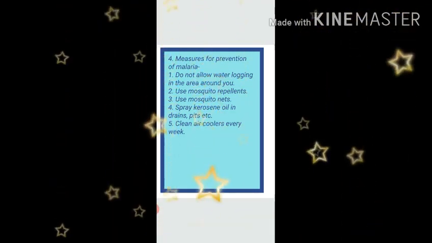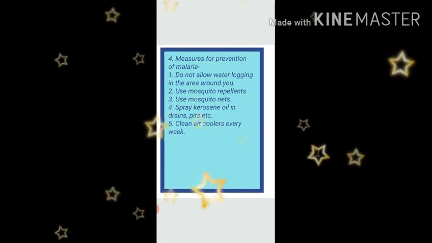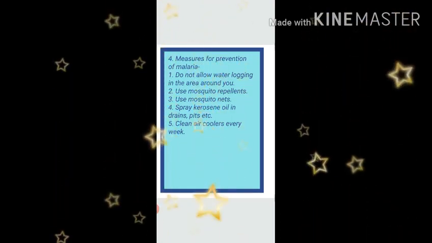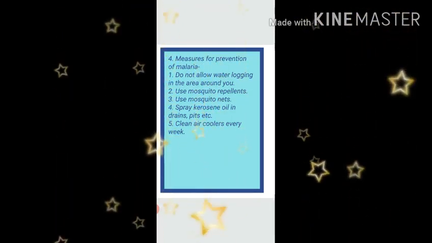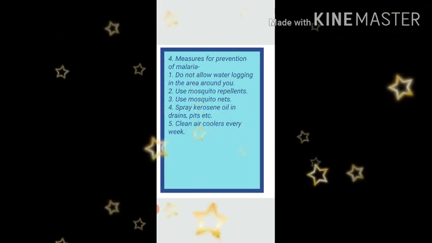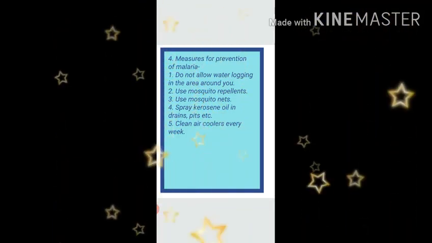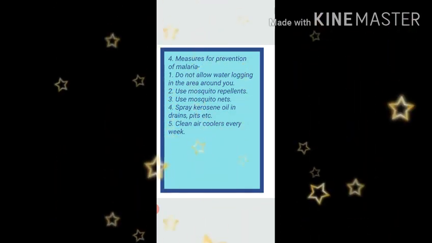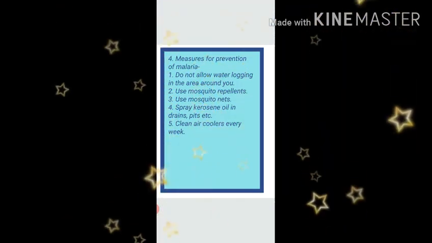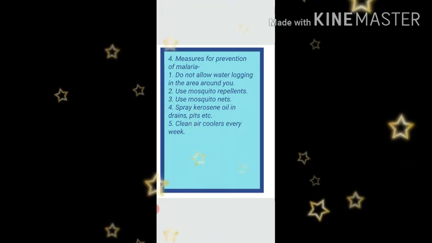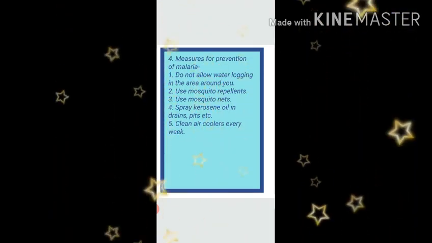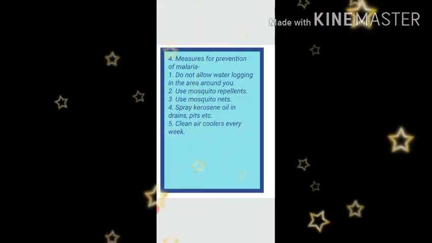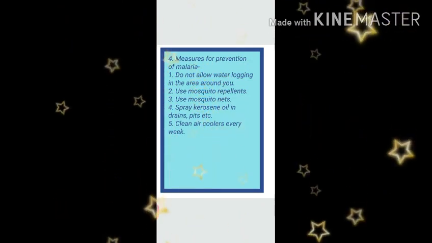Number 3, use mosquito nets. Number 4, spray kerosene oil in drains and pits because it will prevent oxygen supply to larvae and eggs of mosquito and they will be killed. Number 5, clean air coolers every week because mosquitoes start breeding in stagnant or standing water.